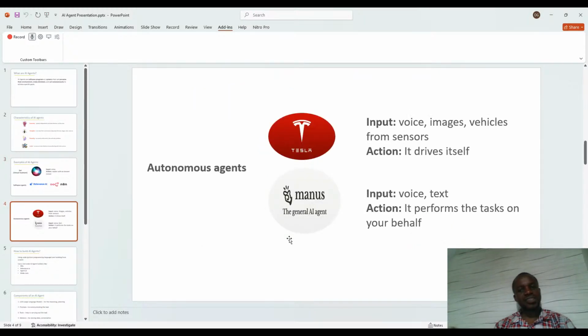We have Tesla self-driving cars, where the input is voice, images, and other vehicles from a sensor inside the vehicle itself. It has sensors which can sense other vehicles, the distance between them and the rest of them, and obstacles too. What does it do? After sensing this, it helps it to navigate the road. Another example of autonomous agents is Manus.